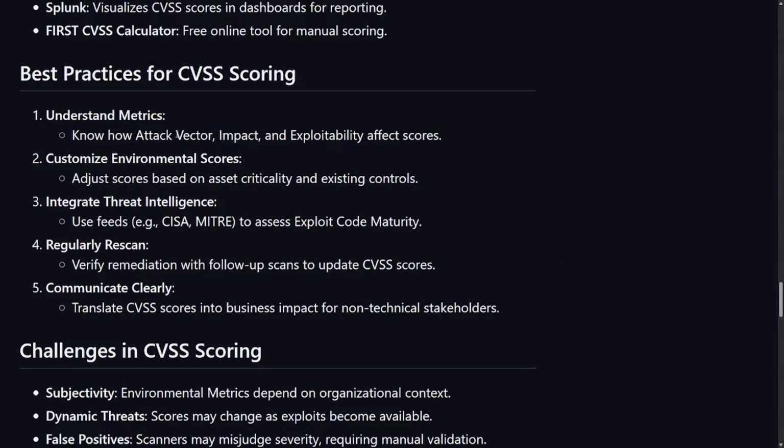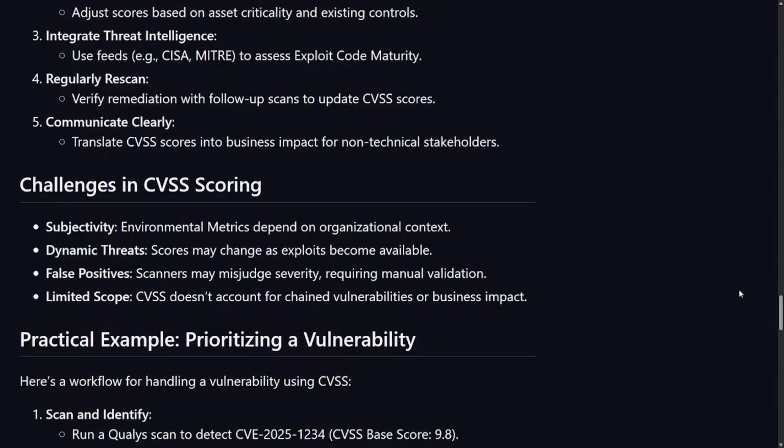Best practices for Common Vulnerability Scoring System scoring. Understand metrics: know how attack vector, impact, and exploitability affect scores. Customize environmental scores: adjust scores based on asset criticality and existing controls. Integrate threat intelligence: use feeds, CySA, MITRE to assess exploit code maturity. Regular rescan: verify remediation with follow-up scans to update Common Vulnerability Scoring System scores. Communicate clearly: translate CVSS scores into business impact for non-technical stakeholders. Challenges in CVSS scoring.